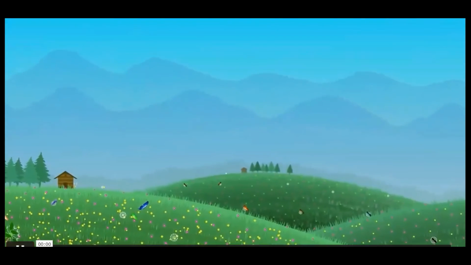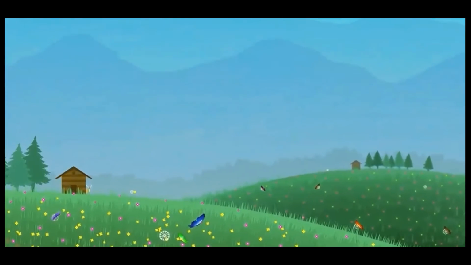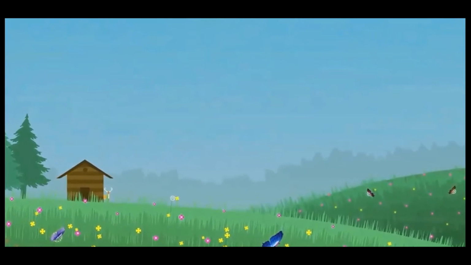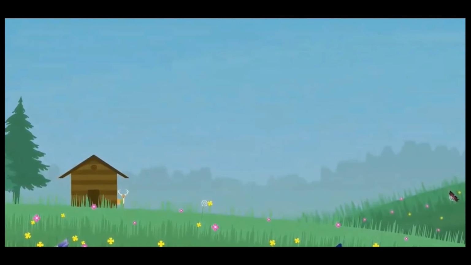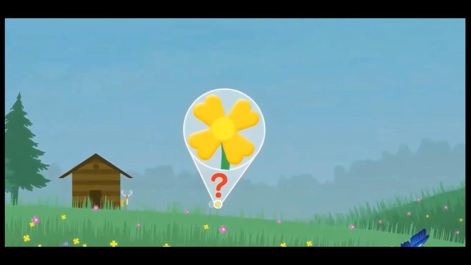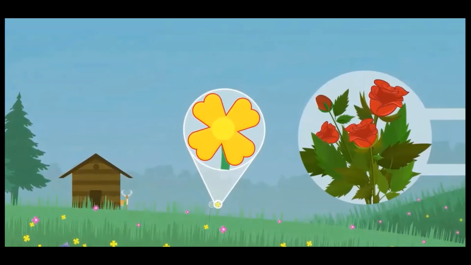The mere sight of bright and attractive flowers makes us feel so good. They have the unique capability of making us feel pleasant. But what are flowers actually meant for? Any idea why some plants have flowers and the others don't?